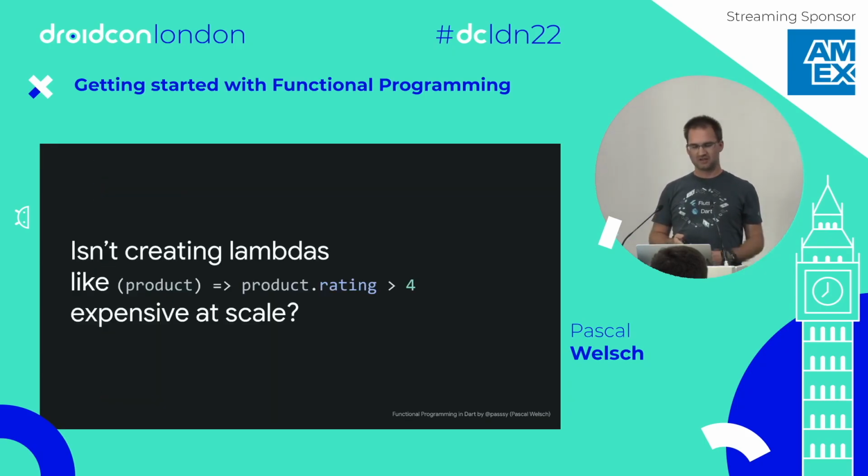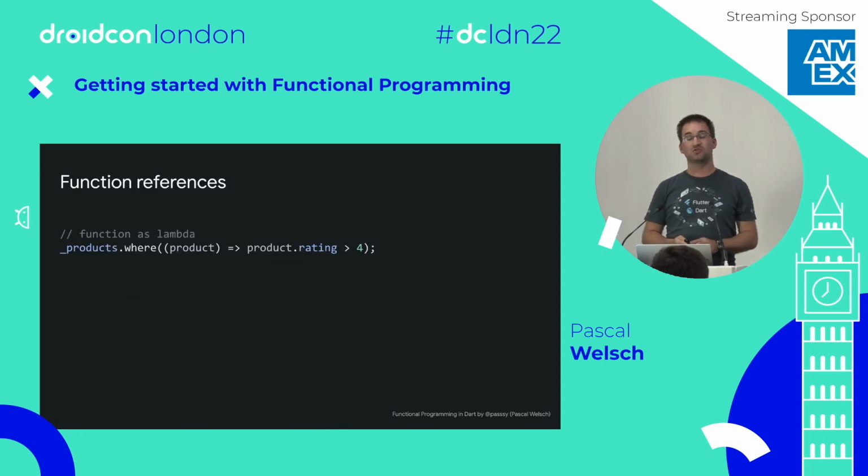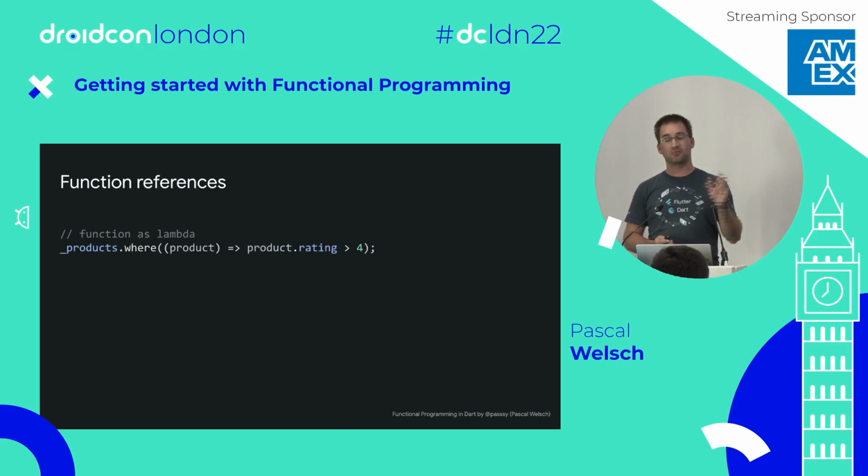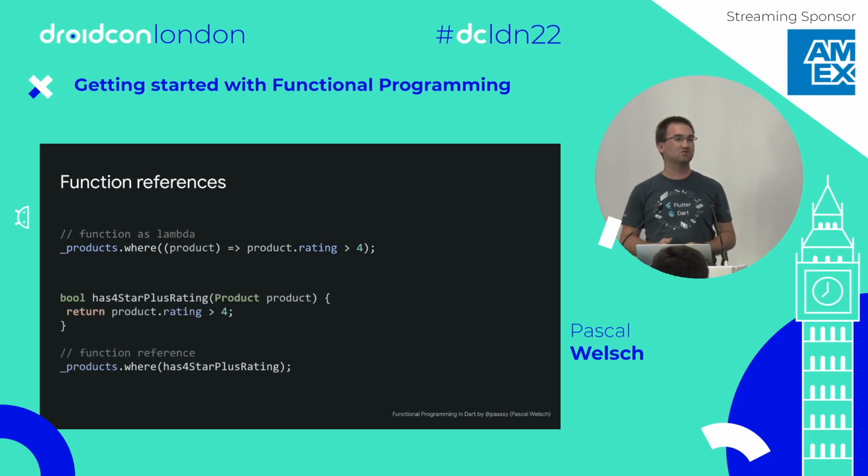So let's first ask this question: isn't it expensive that we create lambdas all the time? It's a valid question. The answer is no, it doesn't really matter. Garbage collection is good enough, but we could do something about it. Instead of providing a lambda, we can just define a function and use a function reference.